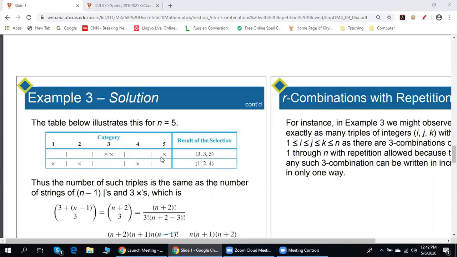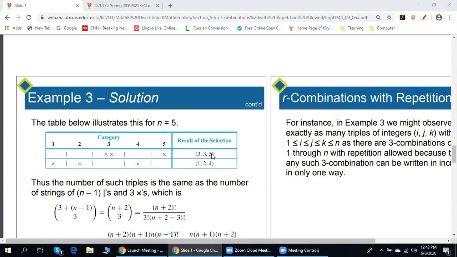It should be the same. So, since we have a one-to-one correspondence between strings of crosses and bars and our triples, the number of triples here will be 7 choose 4, which is the same as 7 choose 3.